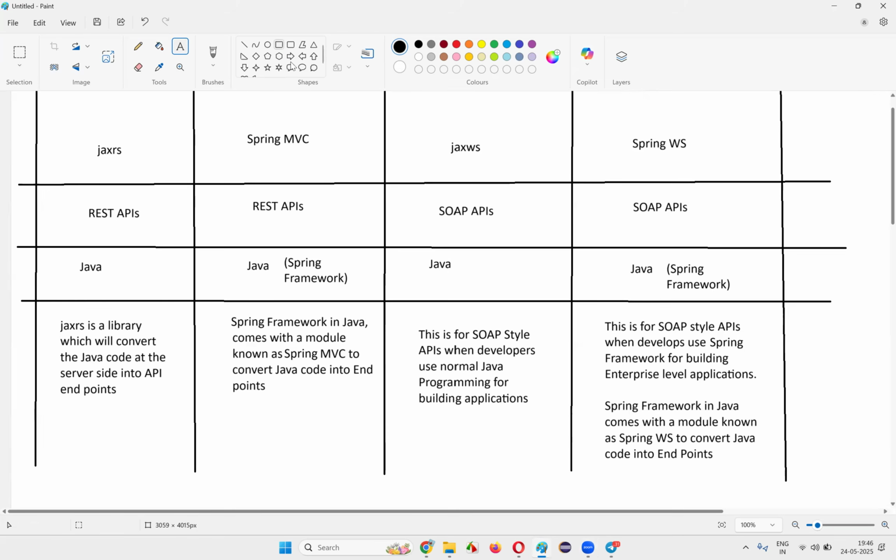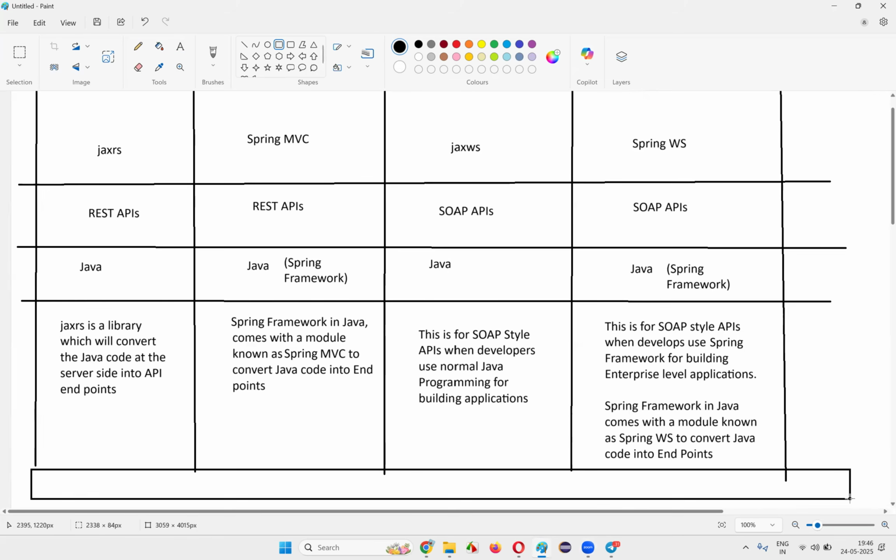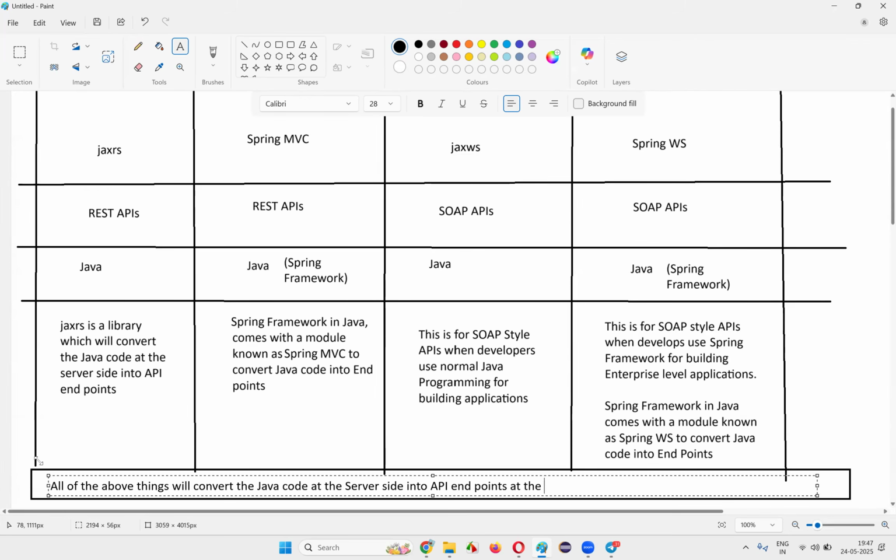So at a high level, I can write like this: all of the above things will convert the Java code at the server side into API endpoints. Then only the API calls can be made.